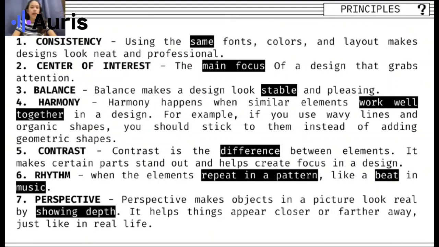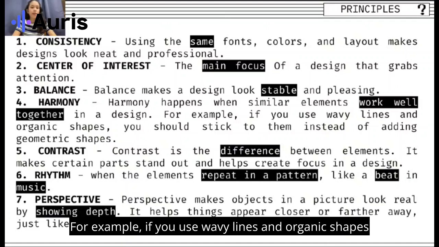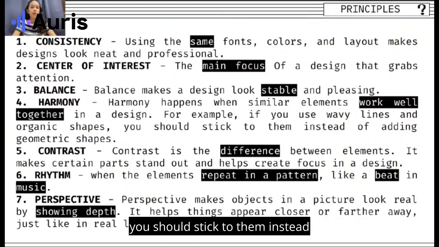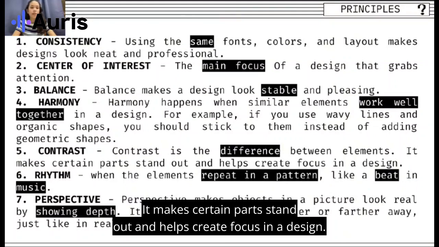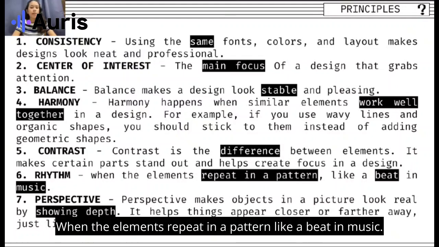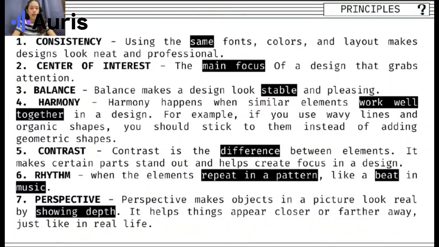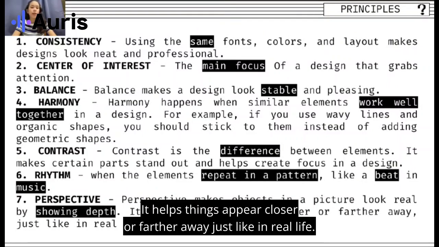Number 4 is harmony. Harmony happens when similar elements work well together in a design. For example, if you use wavy lines and organic shapes, you should stick to them instead of adding geometric shapes. The fifth one is the contrast. Contrast is the difference between elements. It makes certain parts stand out and helps create focus in a design. The sixth one is the rhythm, when the elements repeat in a pattern like a beat in music. And the last one is the perspective. Perspective makes objects in a picture look real by showing depth. It helps things appear closer or farther away, just like in real life.